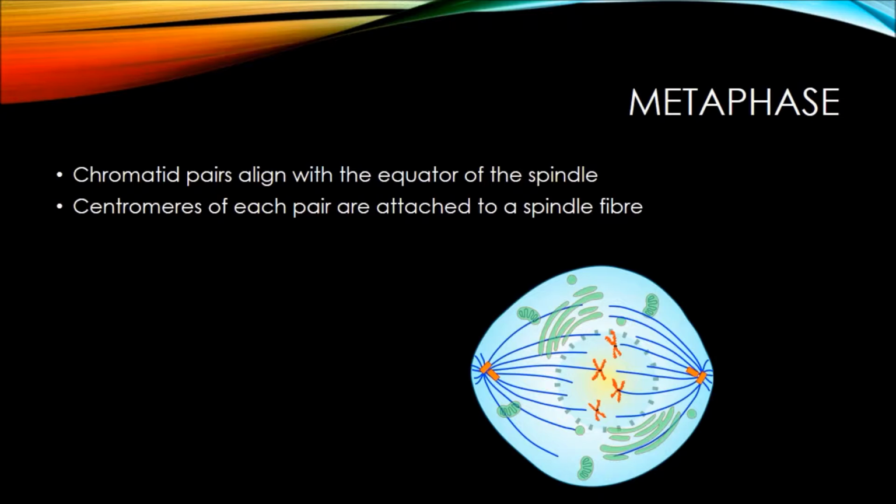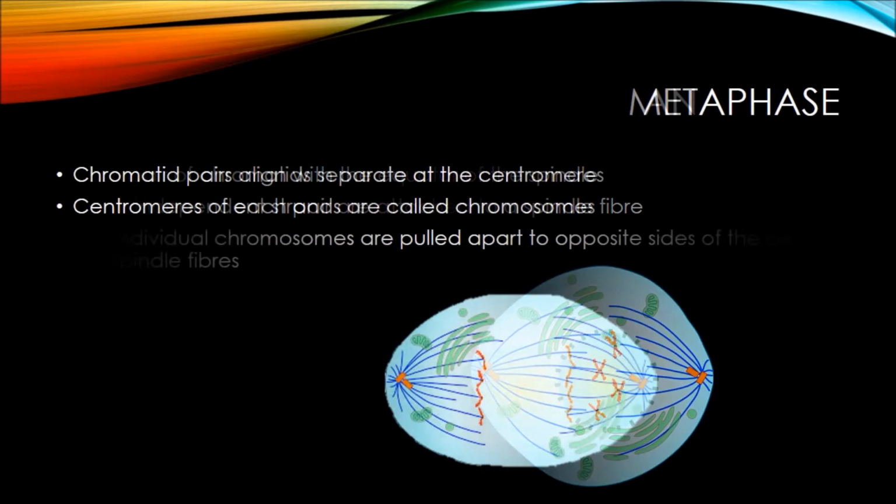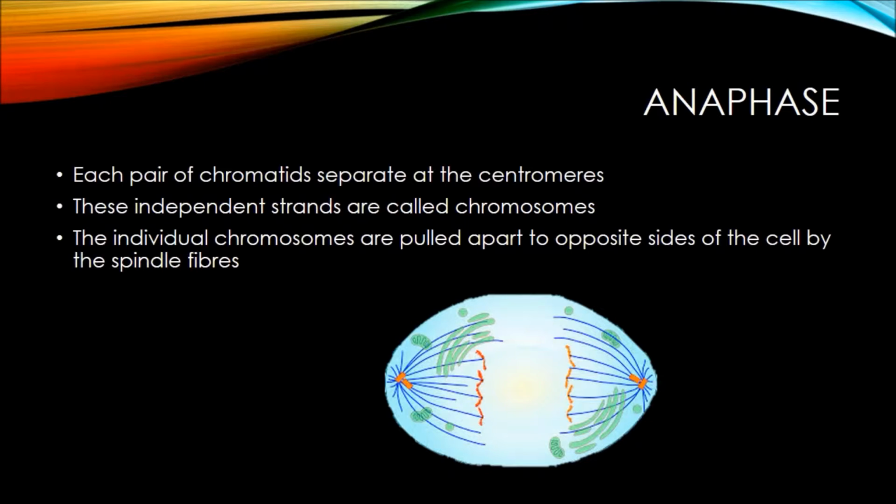Metaphase. In this phase, chromatid pairs align with the equator of the spindle, and the centromeres of each pair are attached to a spindle fiber. Anaphase. In this phase, each pair of chromatids separate at the centromeres, and these independent strands are now called chromosomes. The individual chromosomes are pulled apart to opposite sides of the cell by the spindle fibers.